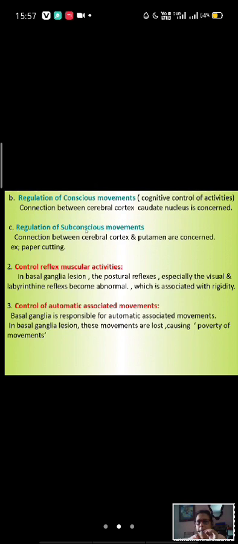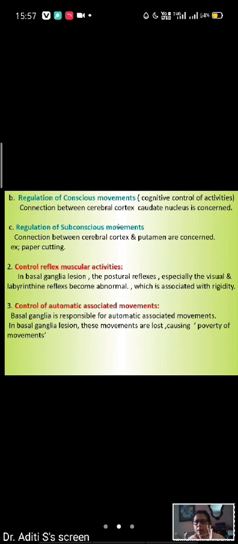in its relation with the cerebral cortex. Similarly, subconscious movements are some learned activities, those which you have already learned. You don't have to initiate the movement. These subconscious movements are such as cutting paper or anything like this, writing alphabets, what you already have learned.